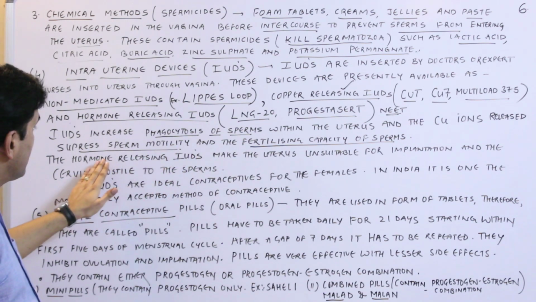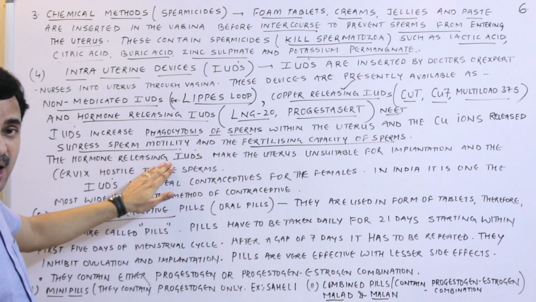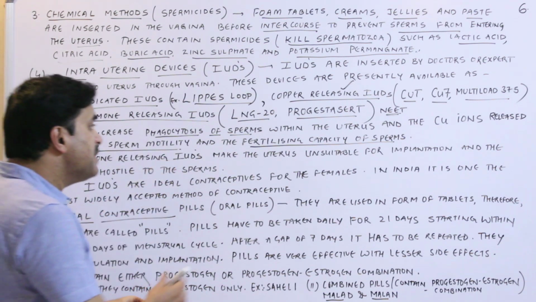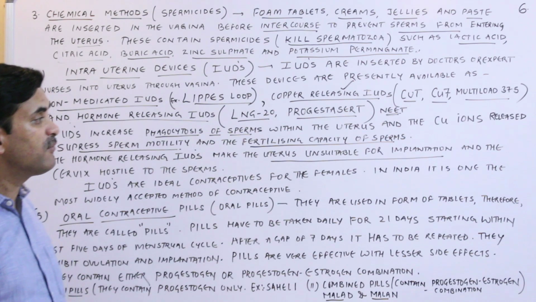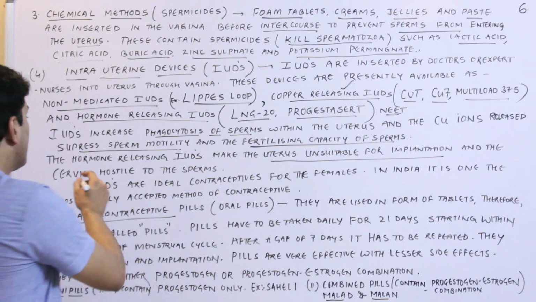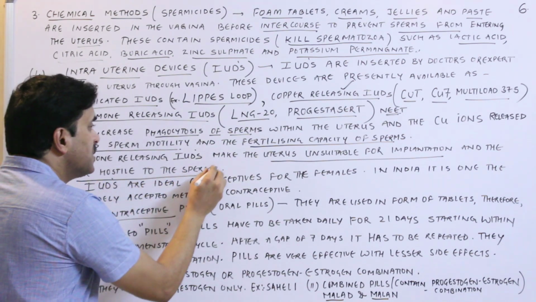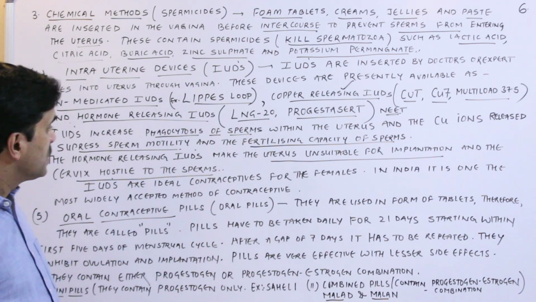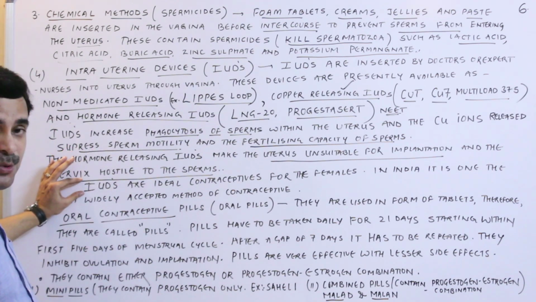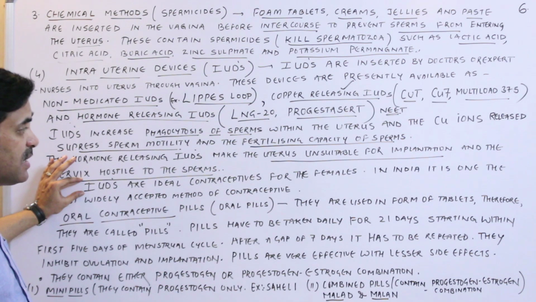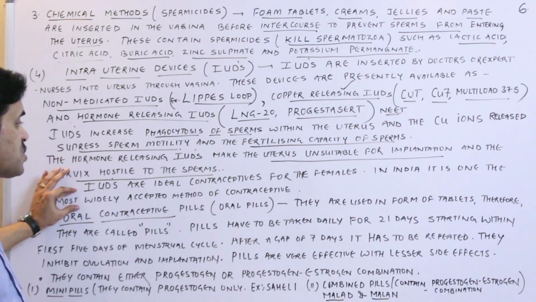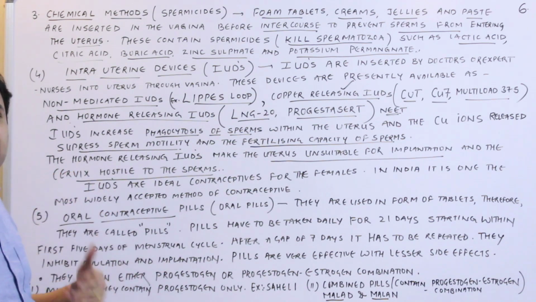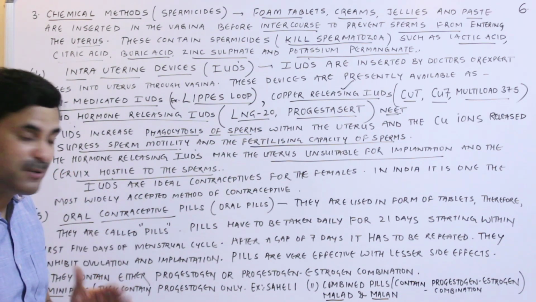Alright, and the hormone releasing IUDs make the uterus unsuitable for implantation and the cervix hostile to the sperms. Clear? So as I have said, IUDs are the ideal contraceptives for the female, and in India it is one of the most widely used methods of contraception. Are you getting it or not?